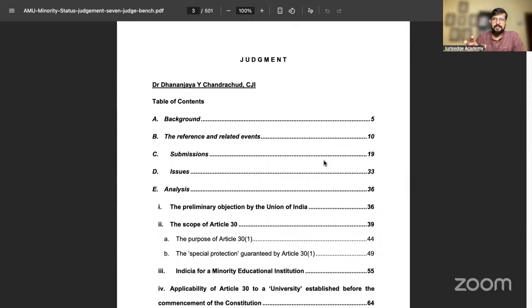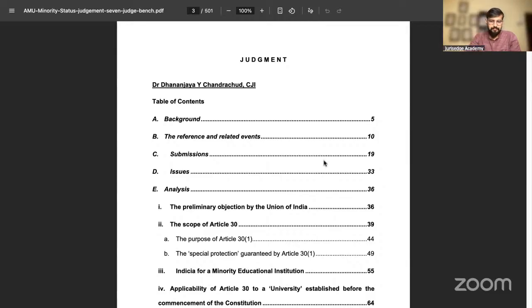Now, Article 30 and Azeez Basha, I want to show both things simultaneously. So the Azeez Basha case, if I try to explain the factual scenario in one line: in the Azeez Basha case, both the amendments, 1951 and 1965, were challenged and their validity was challenged in regards to this. 1951 and 1965, why are those amendments very important?